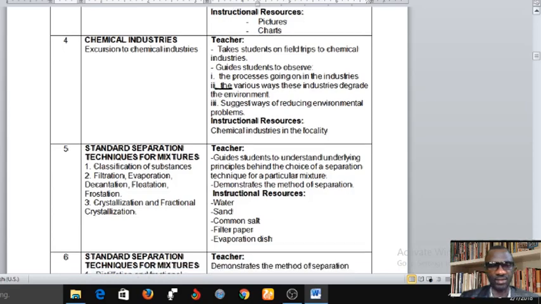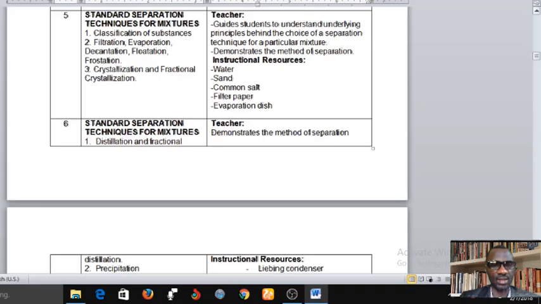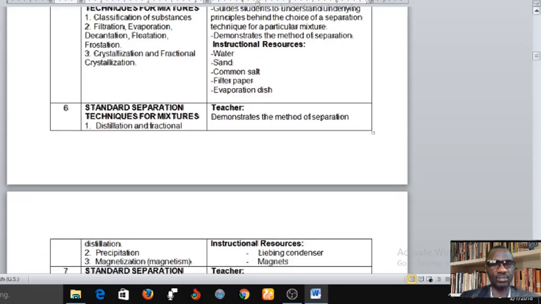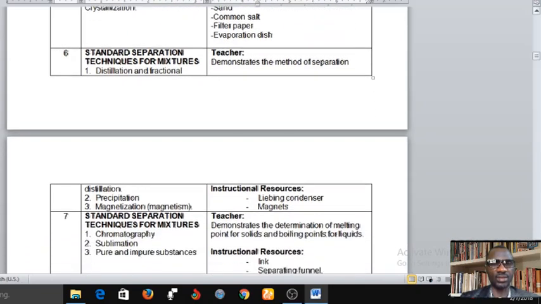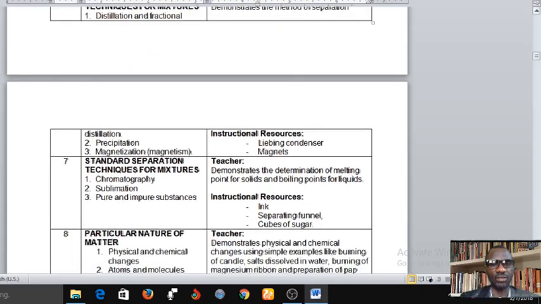Now let's move on to week 6. Week 6 here says standard separation technique for mixtures. Still on standard separation technique for mixtures, you have distillation and fractional distillation. We're going to cover all these things. You have precipitation, you have magnetization, and then your teacher is supposed to expose you to instructional resources like Liebig condenser and some magnets. And then from there we move to week 7.